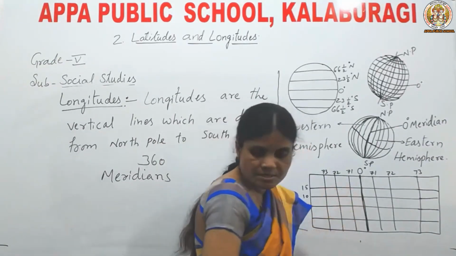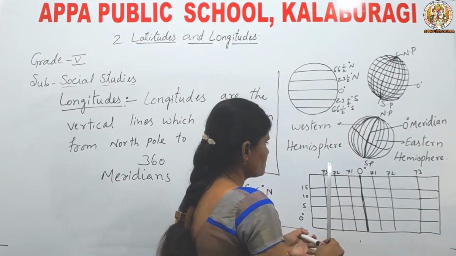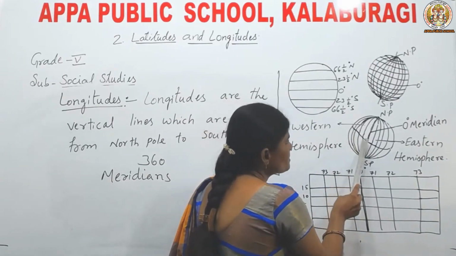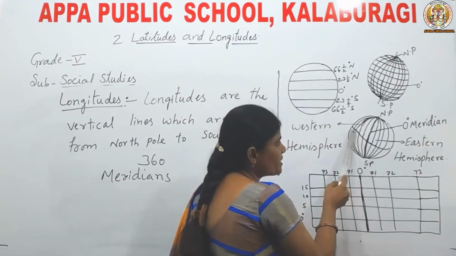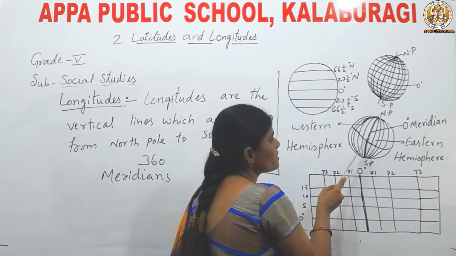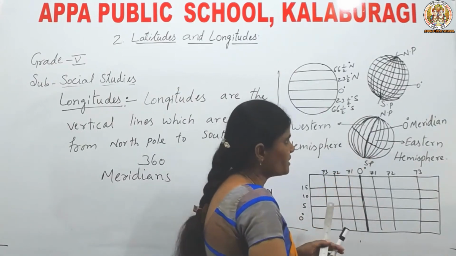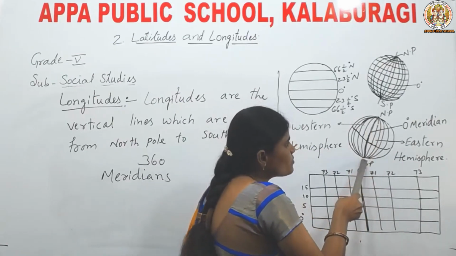See here, how is the distance between the longitudes? This is one longitude, this is another, like this, one by one. See here, how is the distance at the equator? It is wider. See, how is the distance at the poles?